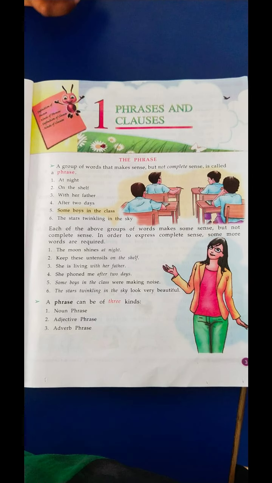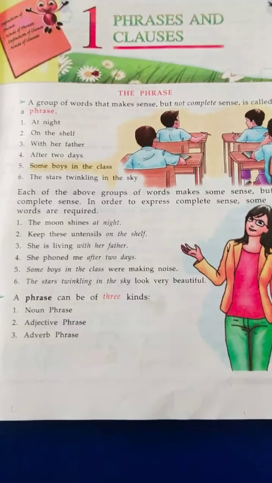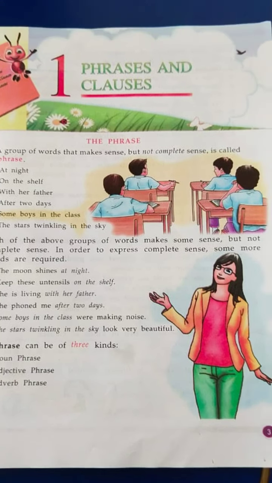Okay, now see the next. See here, the phrase can be of three types. Which are they? Noun phrase, adjective phrase, and adverb phrase. We will discuss it later in detail. Okay, now let's see on another page.